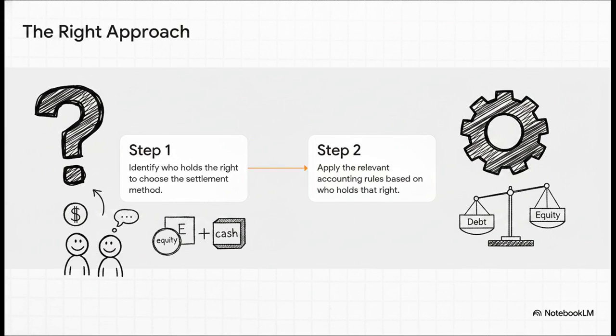Look, here's how you tackle this. It's a simple two-step process. Step 1. Who has the choice? If it's the company, you treat it as equity settled, unless they have a habit of paying cash anyway. But if the employee has the choice, you've got what's called a compound financial instrument. You have to split it into two parts. You figure out the liability part first, and whatever is left over is the equity part. Step 2 is just applying the rules we've already learned to each of those pieces.